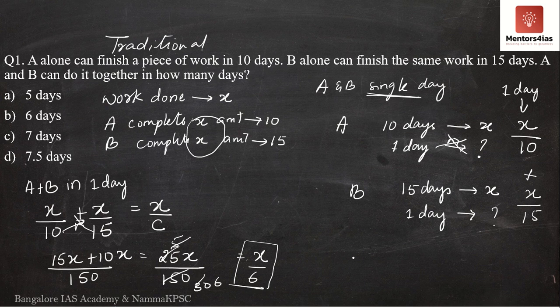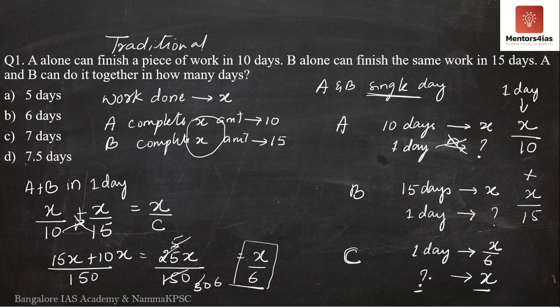So now coming back to the same thing. What is C? C is if both A and B are working together. If both A and B are working together and in one day they can complete x by 6 amount of work, then how many days will they take to complete x amount of work? Now this is what the question is asking for, and this is what we are going to find out. In one day, if they complete x by 6 amount of work, how many days will they take to complete the entire amount, that is x?